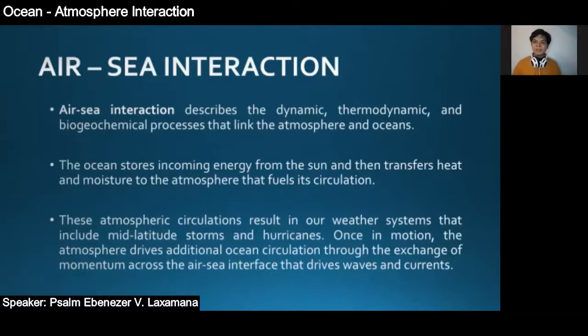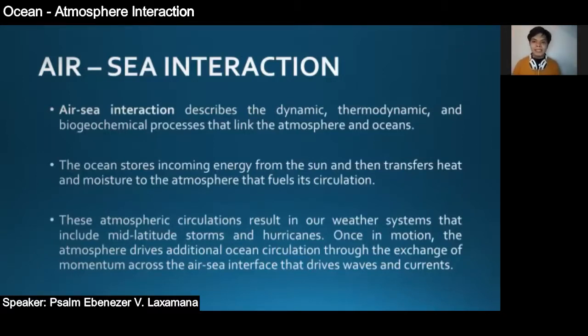Pero ang ocean para siyang nag-a-act na salamin. At parang nag-a-absorb ng init. Kaya nangyayari, pag na-absorb ng ocean ang init na nanggagaling sa araw, ang init na yon mag-evaporate siya ng madaming tubig at yung ocean parang nagbibigay siya ng init sa atmosphere. Parang bumababa ang init sa ocean, ang ocean tinataas niya ang init palabas, papuntang atmosphere. Discuss natin mamaya circulation na yan.